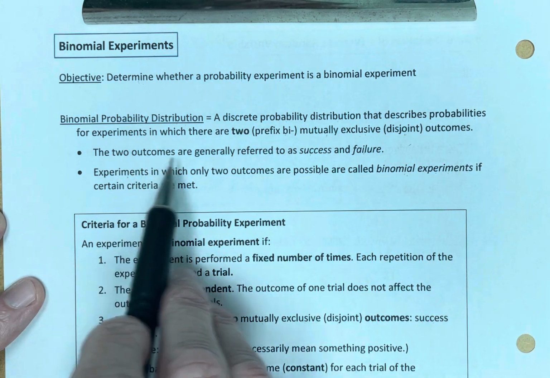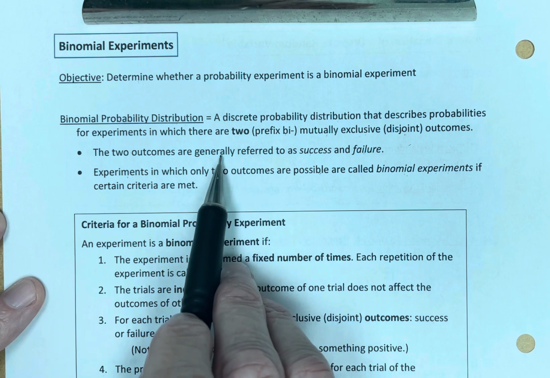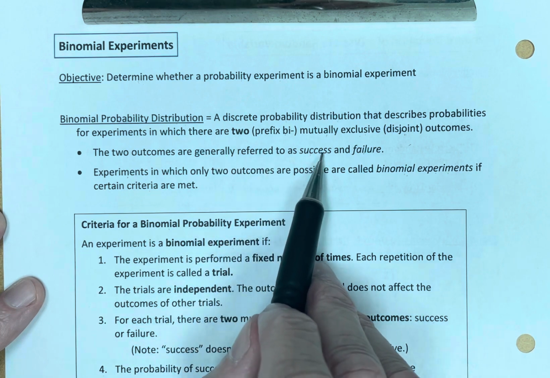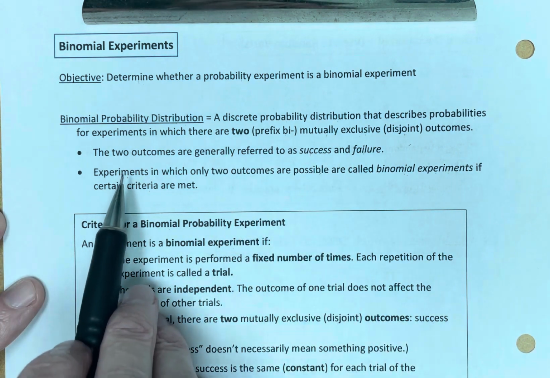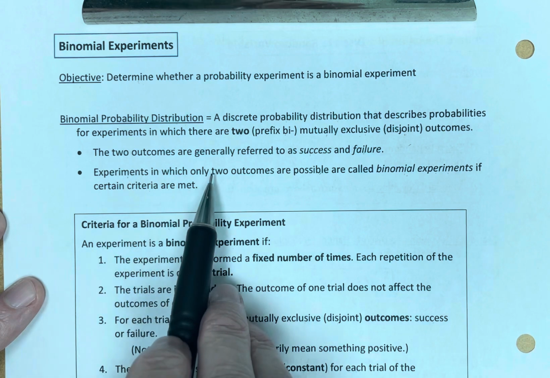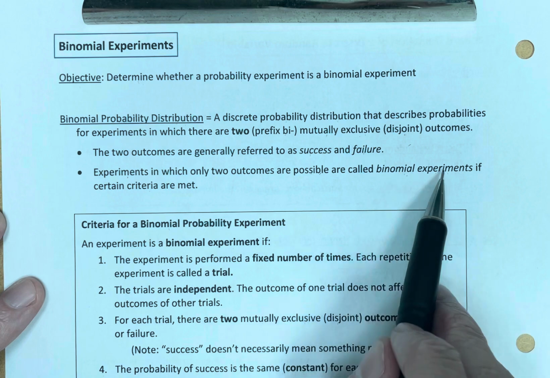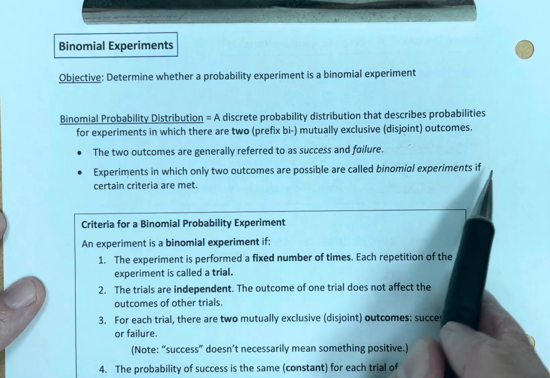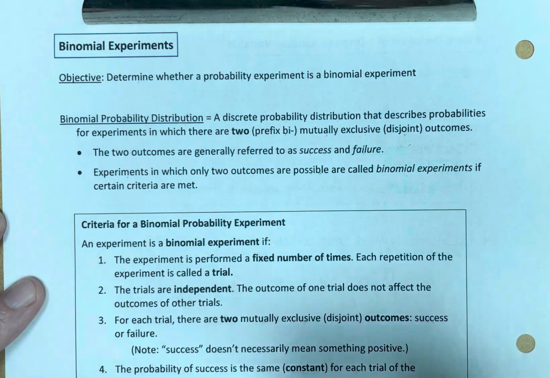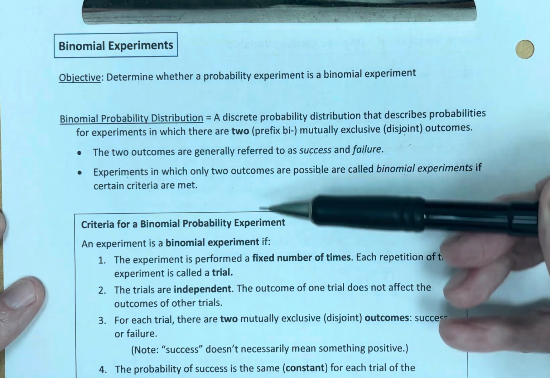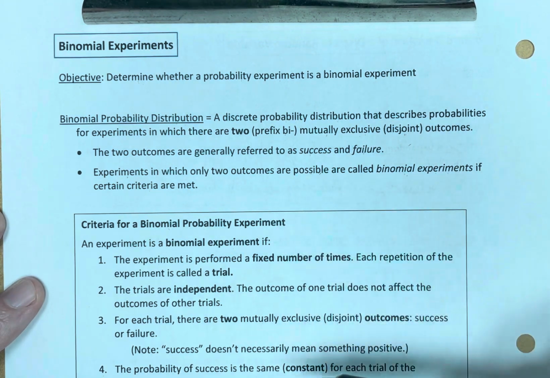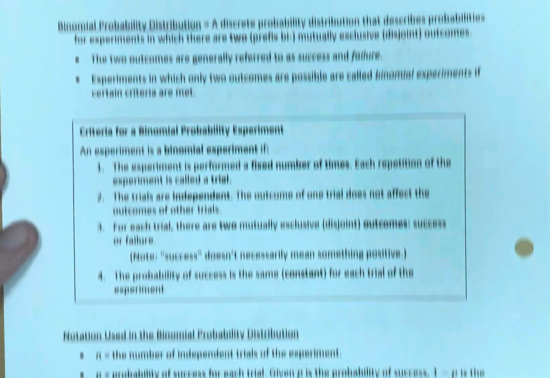The two outcomes are generally referred to as success and failure. And experiments in which only two outcomes are possible are called binomial experiments. However, you need to meet certain criteria for that to be the case, and that criteria is right down here. Let's take a look.